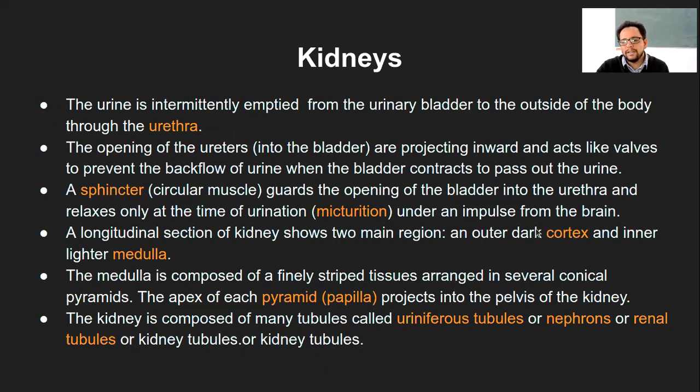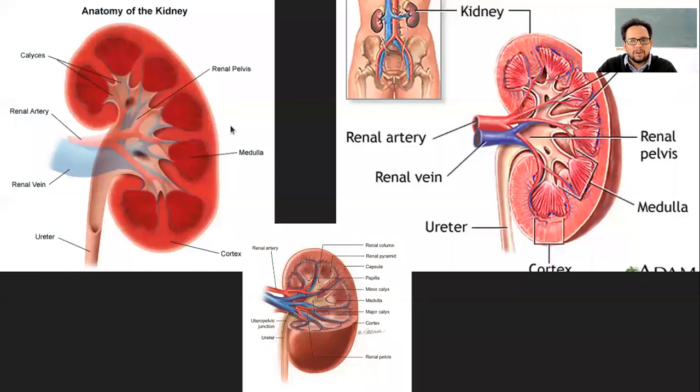So cortex is a little dark, and again this diagram does not show that dark cortex, rather it shows exactly the opposite, but that is a faulty thing. But this diagram is a good representation except for the color code. So cortex is darker, and the reason is because the nephrons are present there. From the cortex there are nephrons which are directly connected to the blood vessels, and that is why the cortex is relatively darker because of the color of the blood.